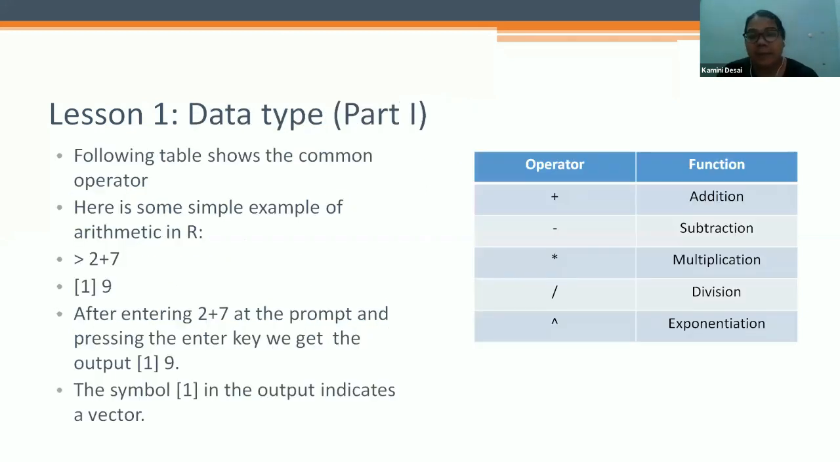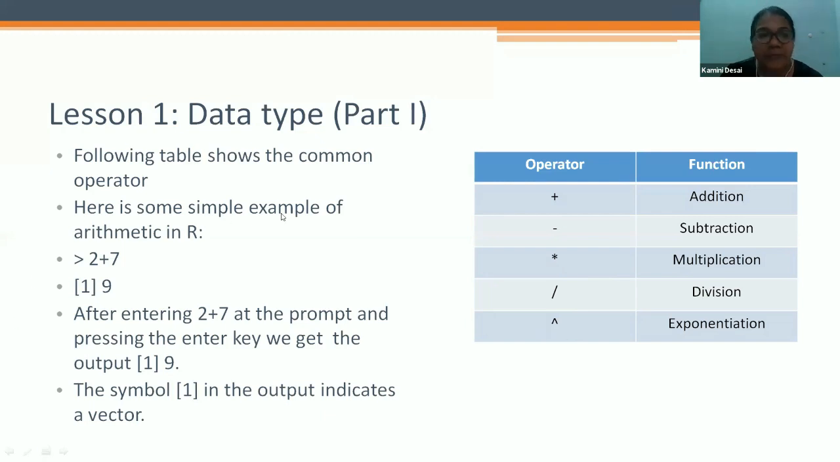So first, data type. The following table shows the common operators. This is an operator and this is a function. If there is a plus sign, it is addition. If minus, that is subtraction. This asterisk sign is for multiplication, and this slash is division. And this caret sign is used for exponentiation, or if you have to make a square, this sign will be used for that.